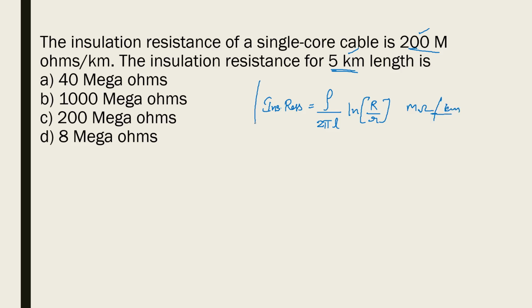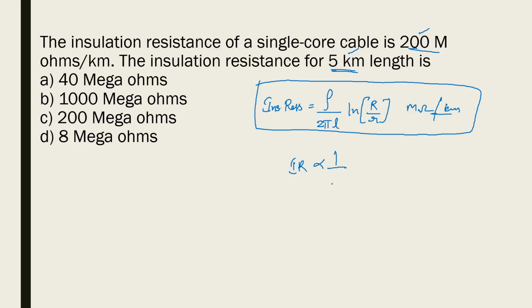Okay, this is the formula for insulation resistance. From the formula, you can say that insulation resistance is inversely proportional to length. That means the higher the length, the lesser the insulation resistance. Now you see, he says that for 1 kilometer, what is the insulation resistance?